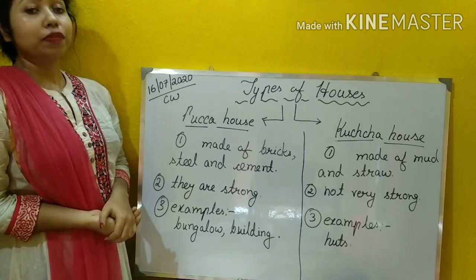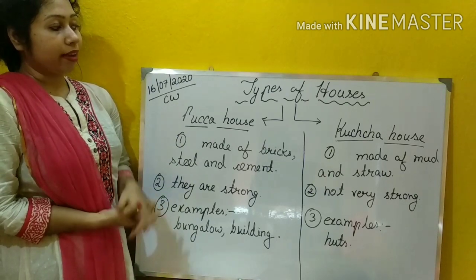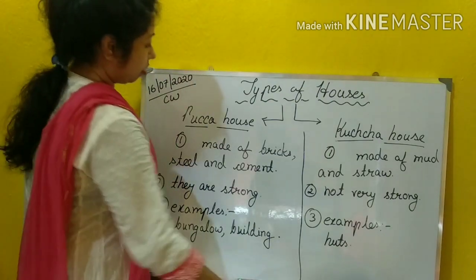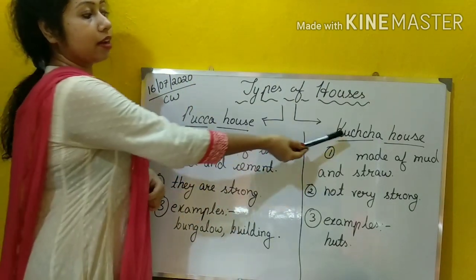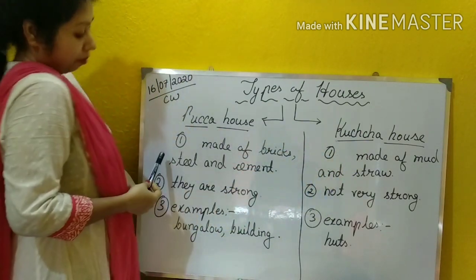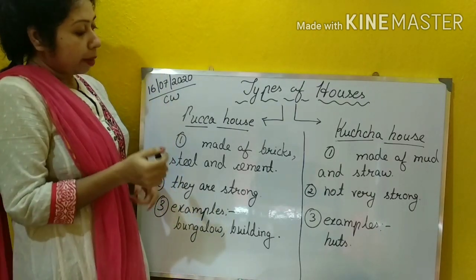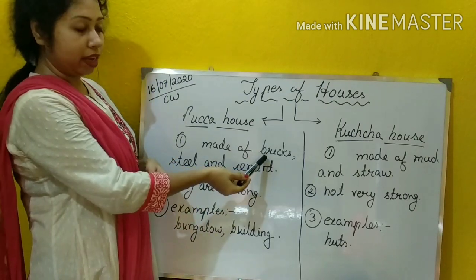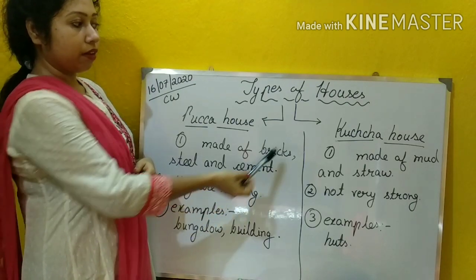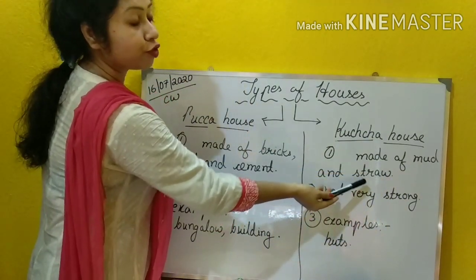Now students, we will talk about types of houses. So you can see on the board, there are two types of houses. What are they? They are a Pakka house and a Kacha house. Pakka house, Kacha house. Okay? So, what is a Pakka house and what is a Kacha house? A Pakka house is made of bricks, steel and cement, whereas a Kacha house is made up of mud and straw.